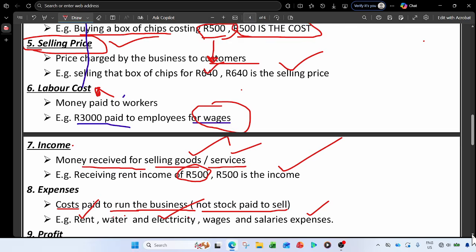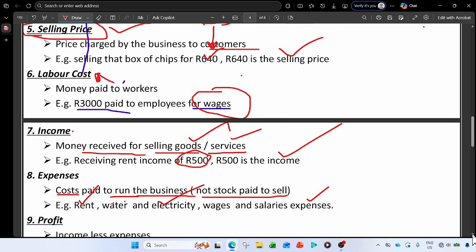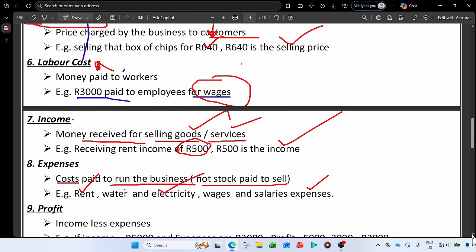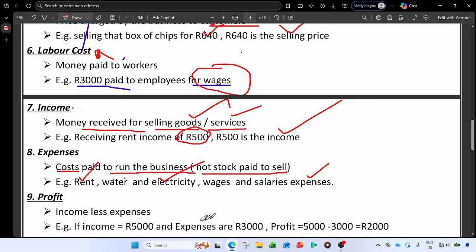Regarding the concepts, we will have the last one, which is the profit, because all of these end up making a profit or loss. So what is a profit? Profit is income less expenses, right? So if income is 5,000 and expenses are 3,000, then the profit will be 5,000, which is income, minus the expenses, which is 3,000, then we'll get a profit of 2,000.